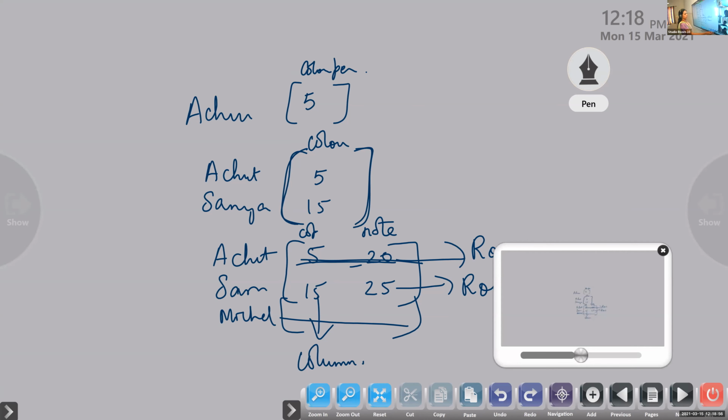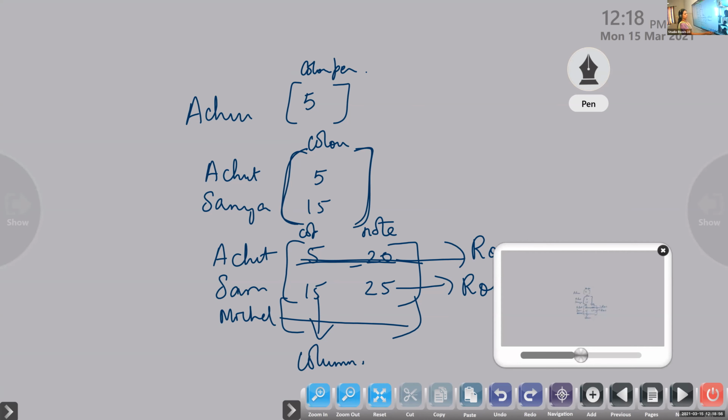Ashwin, how many rows are present in a 5 by 1 matrix? 5 rows. Okay, Gauri, how many rows are present in a 2 by 3 matrix? 2. And how many columns, Gayatri? 3.